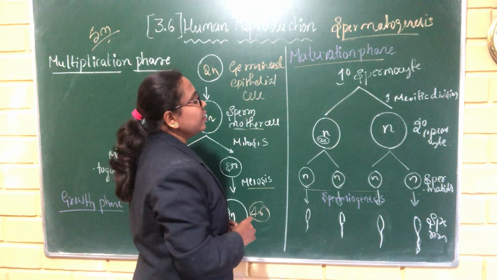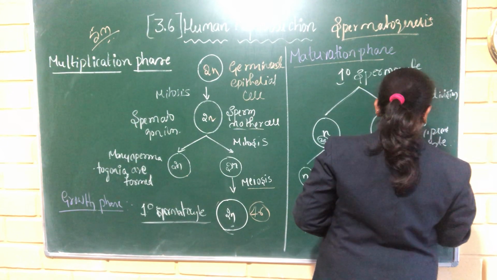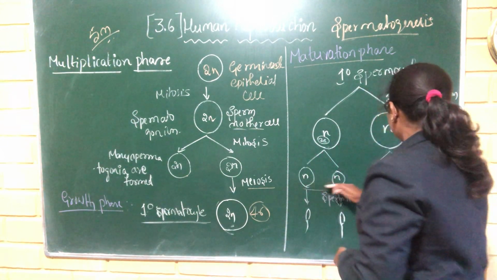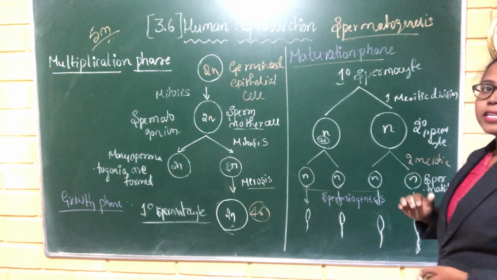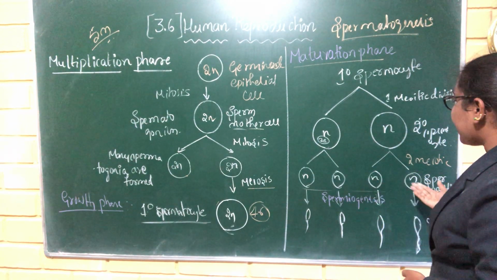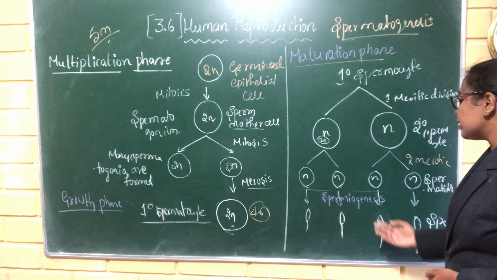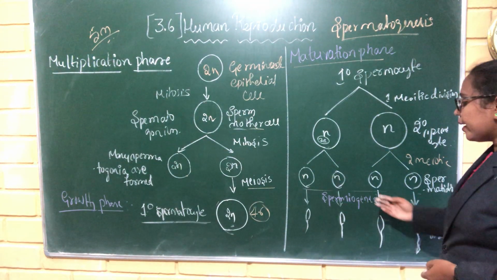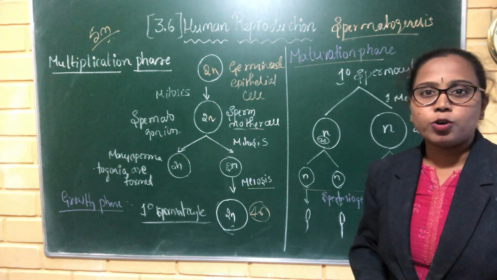And these secondary spermatocytes undergo a second meiotic division. They give rise to spermatids. The process of development of spermatids into sperms is called the spermiogenesis process. After the spermiogenesis process, spermiation takes place.